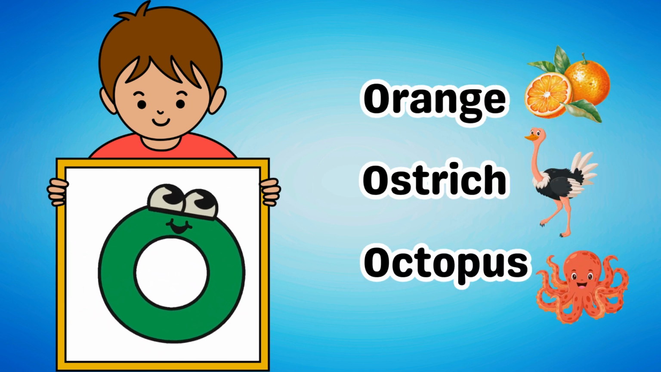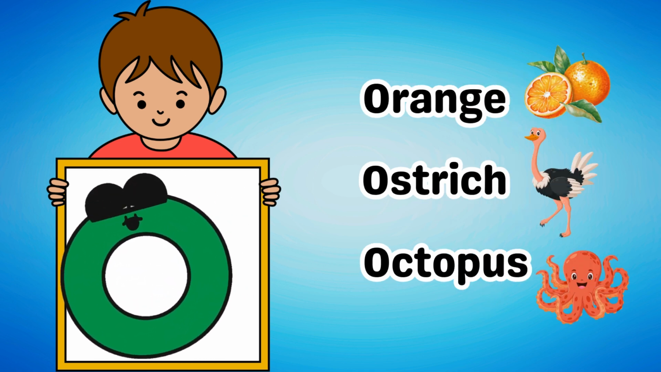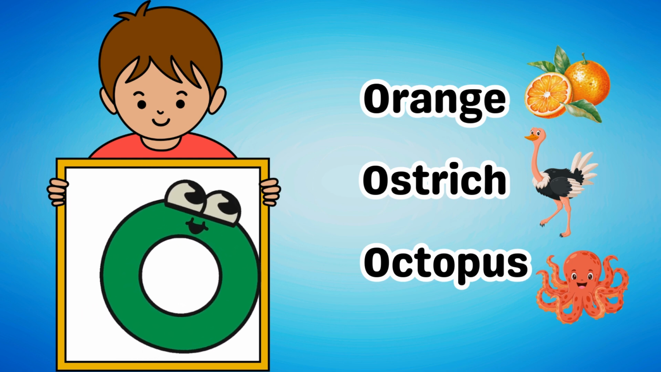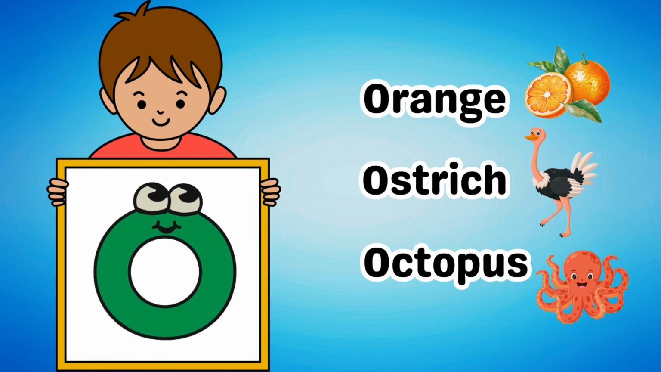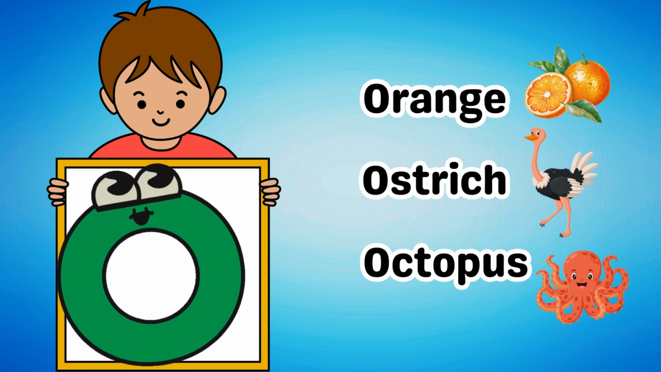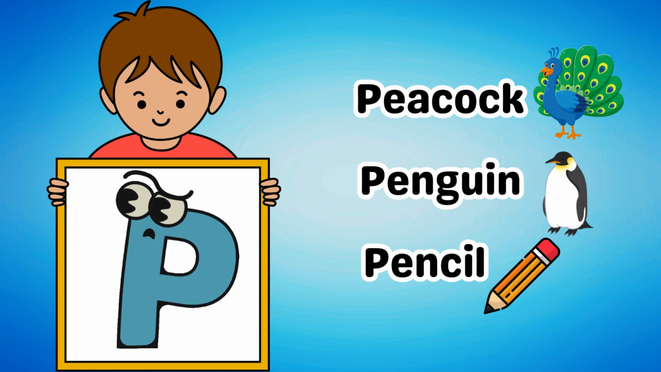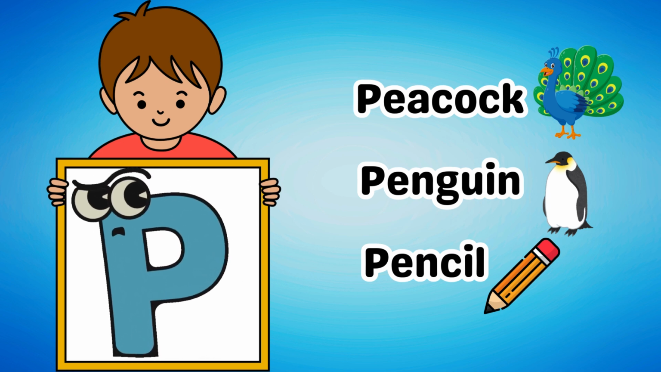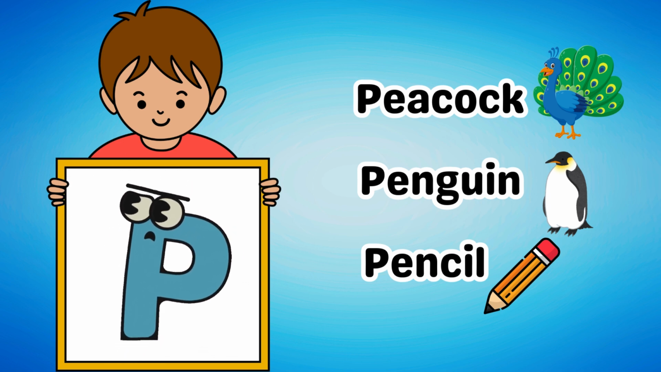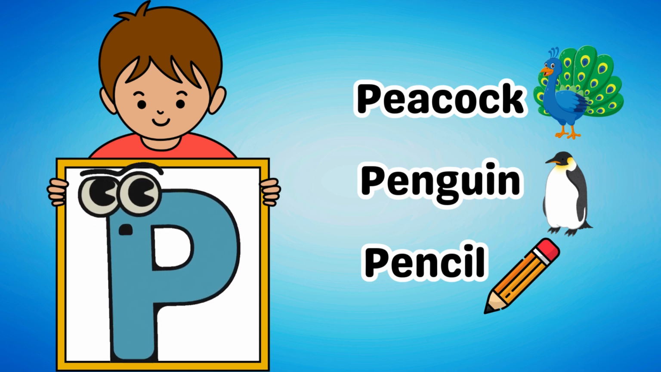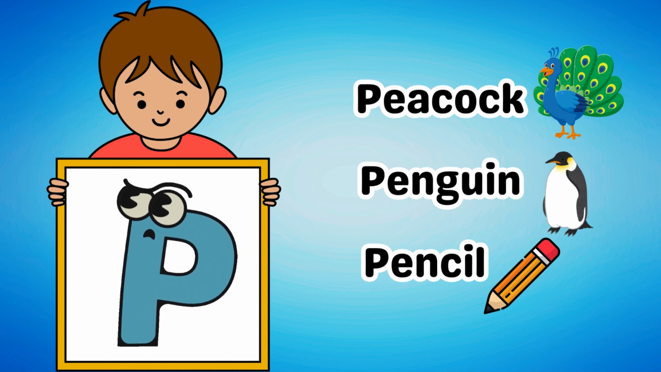Moving on, we have the letter O. Some examples of words that start with O are orange, ostrich, and octopus. Next up is the letter P. Some examples of words that start with P are peacock, penguin, and pencil.